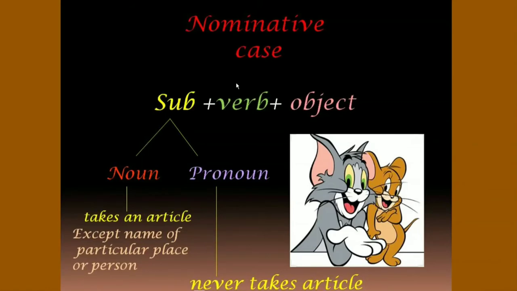As we know, sentence structure includes subject, verb, and object. Subject can be either noun or pronoun. Pronoun never takes article, but noun in the form of thing always takes an article except name of particular place or person.